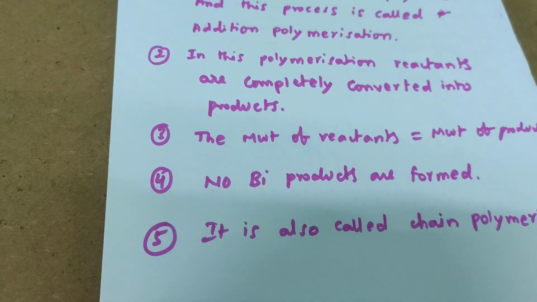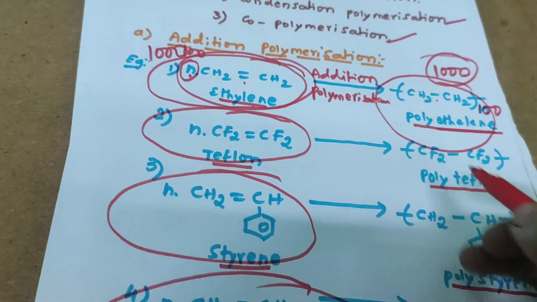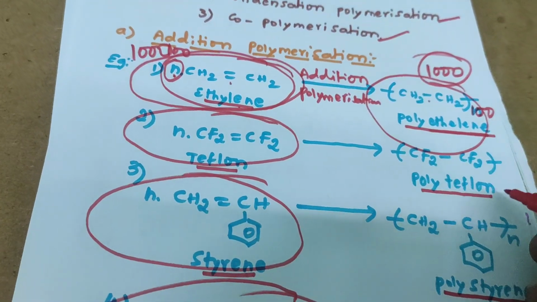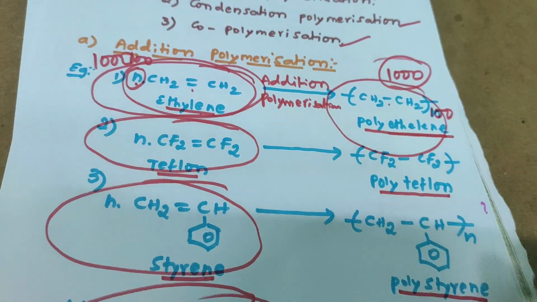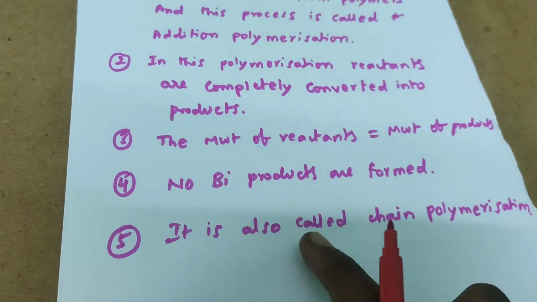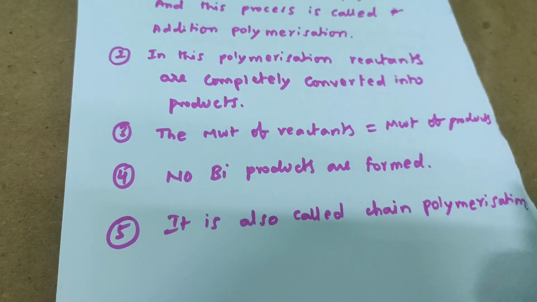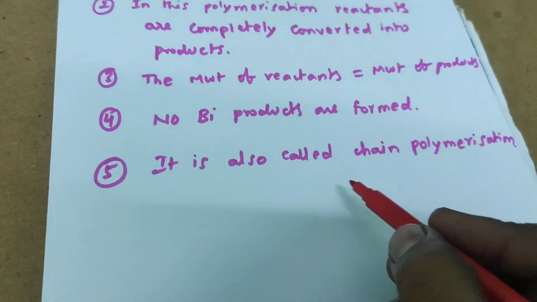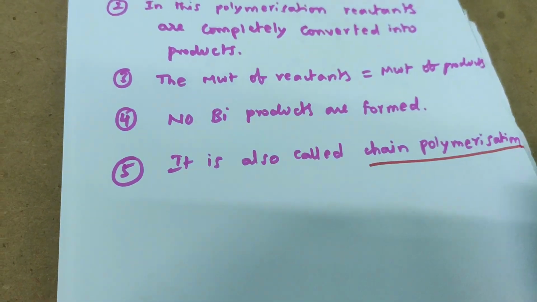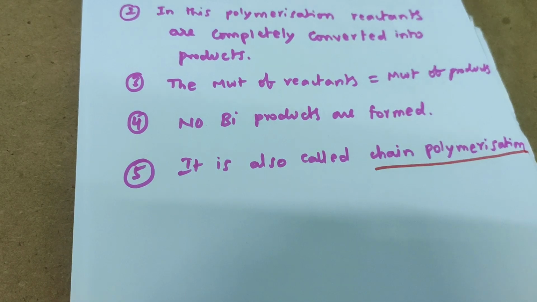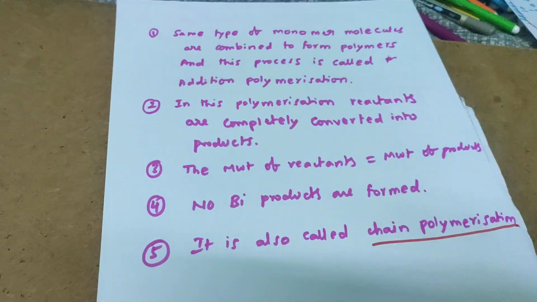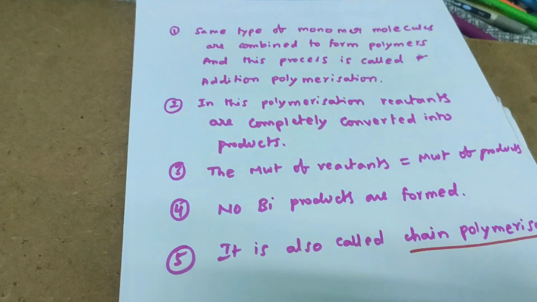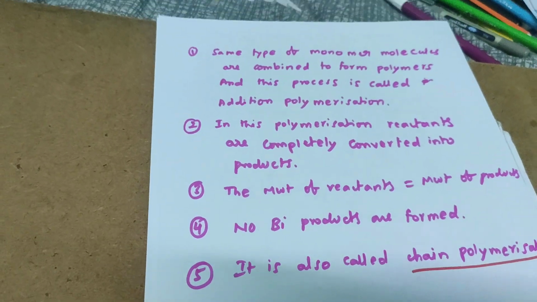Okay, fourth point: no byproducts are formed. No additional product can be formed. Because of that, no byproducts are formed. So it is also named the chain polymerization mechanism. It is also known as the chain polymerization mechanism. So that is about the addition polymerization mechanism.